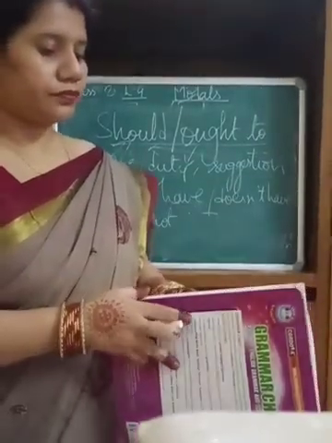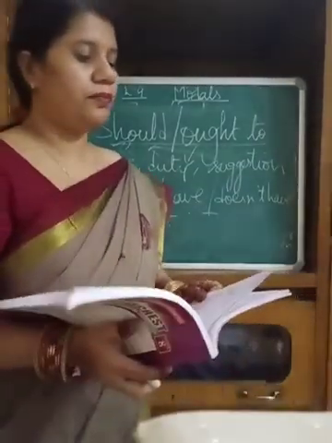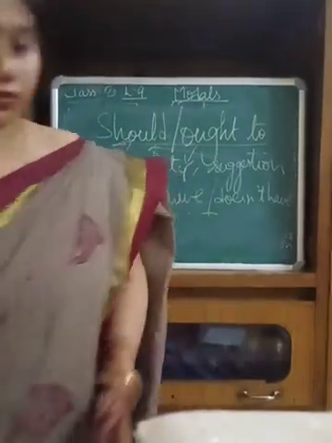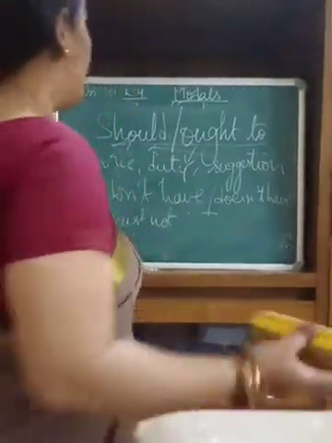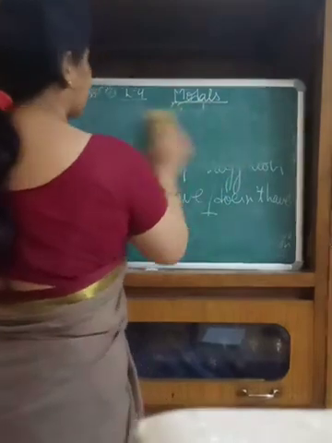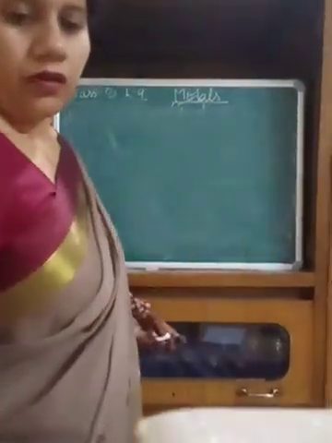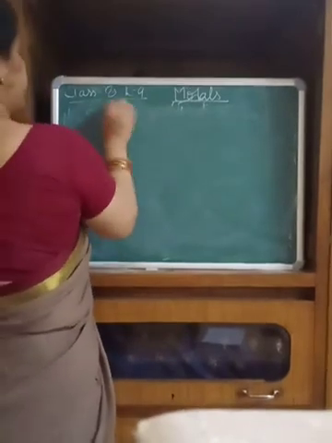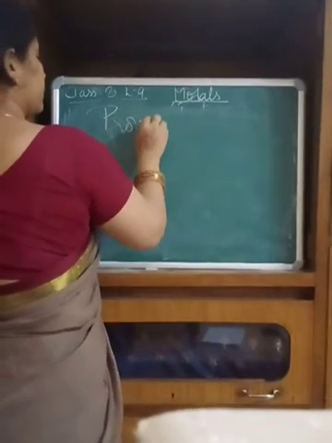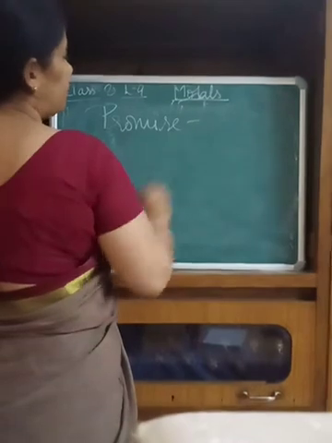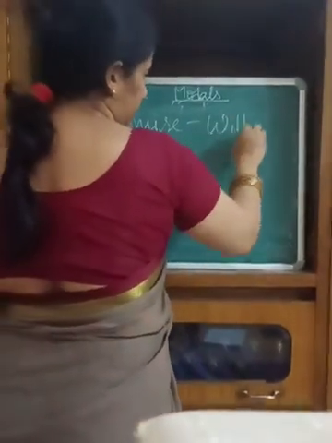Next word. For the promise, the words will and shall. For the promise, we are using will and shall.